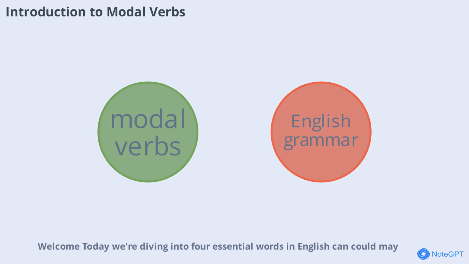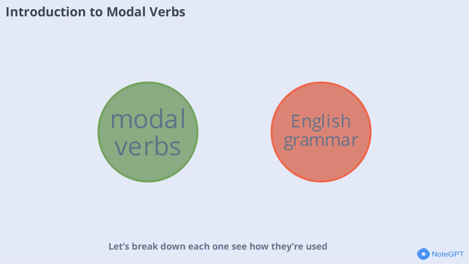Welcome. Today we're diving into four essential words in English: can, could, may, and might. These are called modal verbs and they help us express ability, ask for permission, or talk about how likely something is to happen. Understanding these words will make your English sound more natural and confident. Whether you're chatting with friends, making polite requests, or discussing possibilities, modal verbs are everywhere.